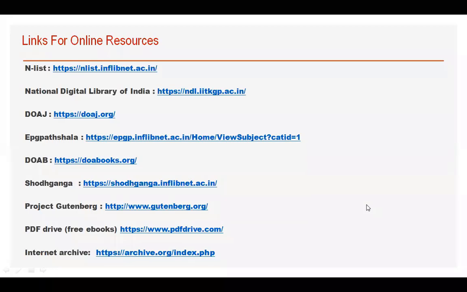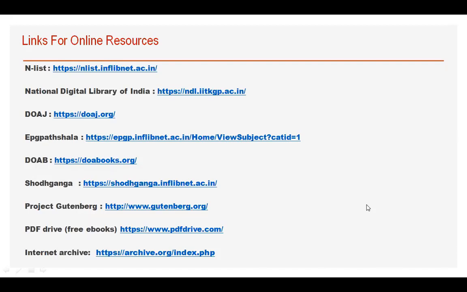Okay. So EPG Pathshala is another initiative of the Government of India. EPG Pathshala gives you notes-type information on any topic, the topics which are covered by the syllabus of different universities of India. In India, we have around 700 universities, and each university has a different syllabus as well as different subjects.